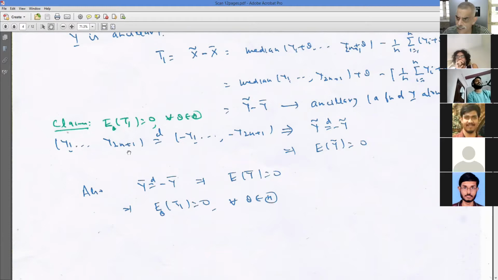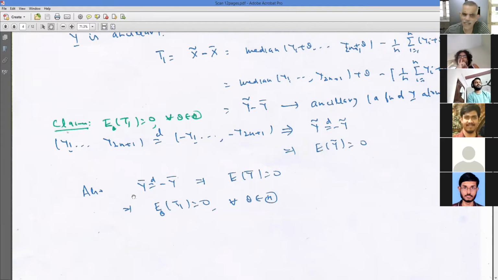What is the median of Y1, ..., Y2n+1? It is the middlemost of these, which is nothing but Y tilde. What is the median of minus Y1, ..., minus Y2n+1? It would be the middlemost over here, that means minus of the (n+1)th order statistic. The middle would be just minus of what is the middle over here, so that is the same as minus Y tilde. So if Y tilde has the same distribution as minus Y tilde, I can take the expectation on both sides. They would be the same, so expected Y tilde would be 0.